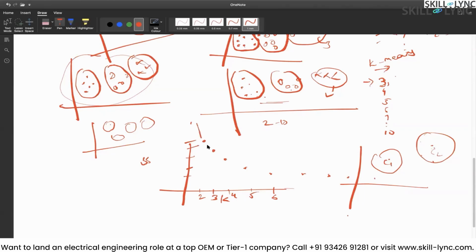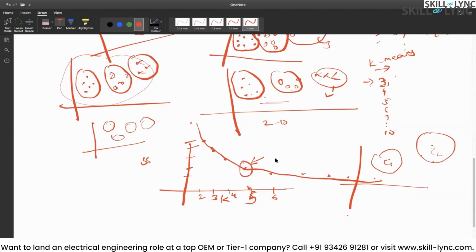So for example, let's say this is what the trend looks like for the sum of squares distances with respect to K value. Let's say that after 5 you notice the distances are not decreasing much. Then we say that K equal to 5 is the optimal value for clustering.